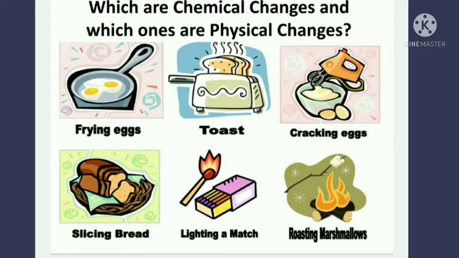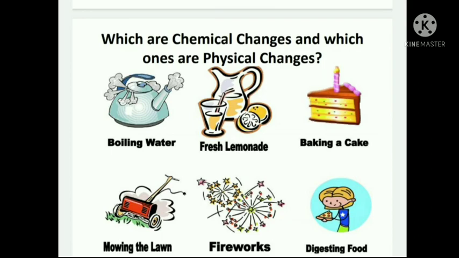Here is your homework. You have to write down which ones are chemical and physical changes.